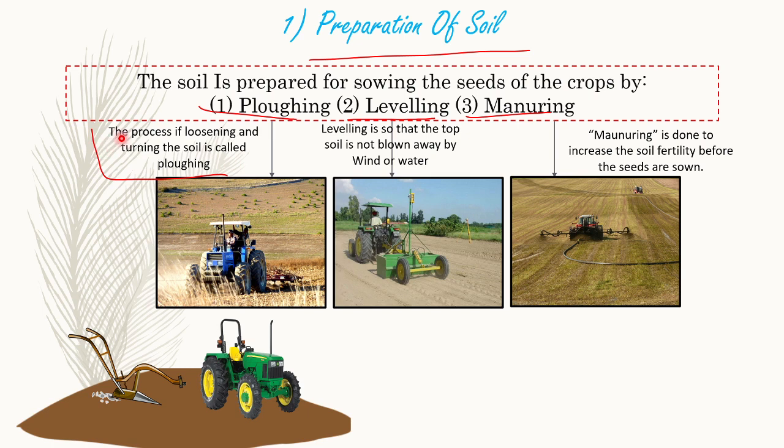Now let us read the definition and then I will explain it. The process of loosening and turning the soil is called plowing. Now the instrument used in plowing is called a plow. I think you know what a plow is, and nowadays we also use tractors for it. Second is leveling. Leveling is done so that the topsoil is not blown away by wind or water. Then the third point is manuring. Manuring means nothing new, but adding manure to the soil.